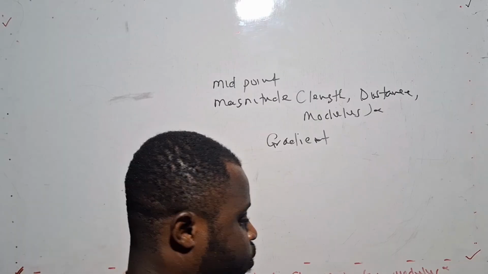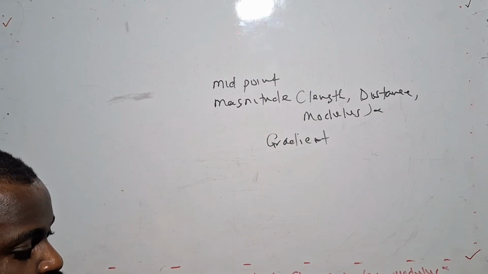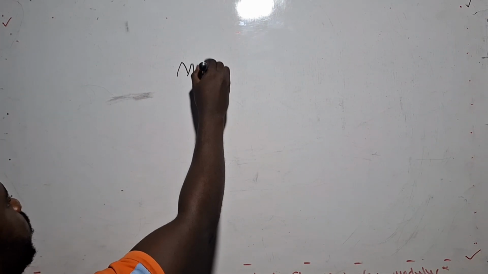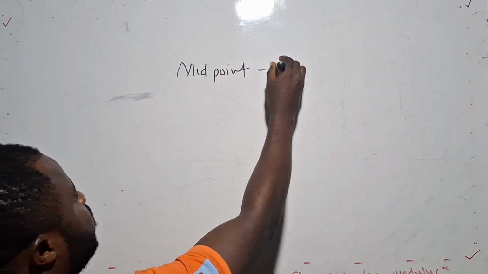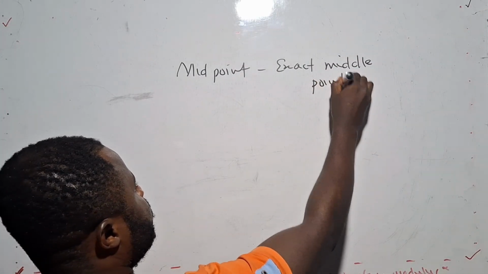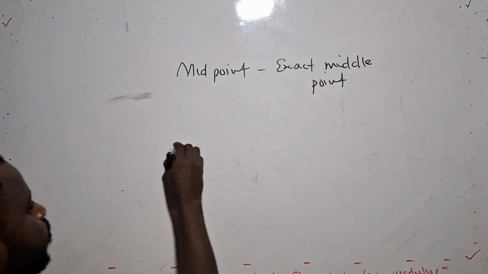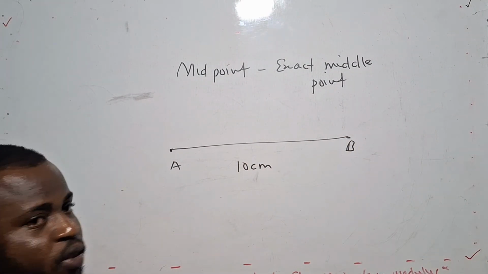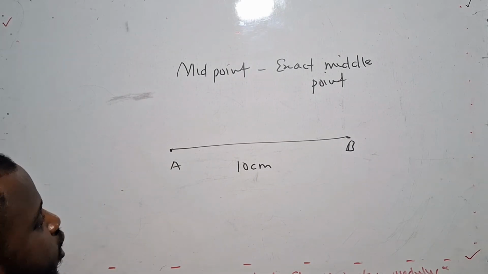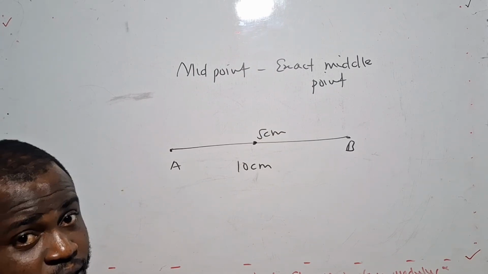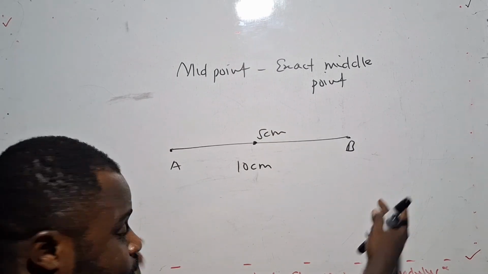When we say midpoint, what is midpoint? So midpoint of a line is the exact middle point of a given line. So if I have this line A and B, and they've given us the line as 10 centimeters, how do I find the midpoint? The midpoint should be exactly the middle, which is going to give me 5 centimeters. And I'm not saying this is how we do it.